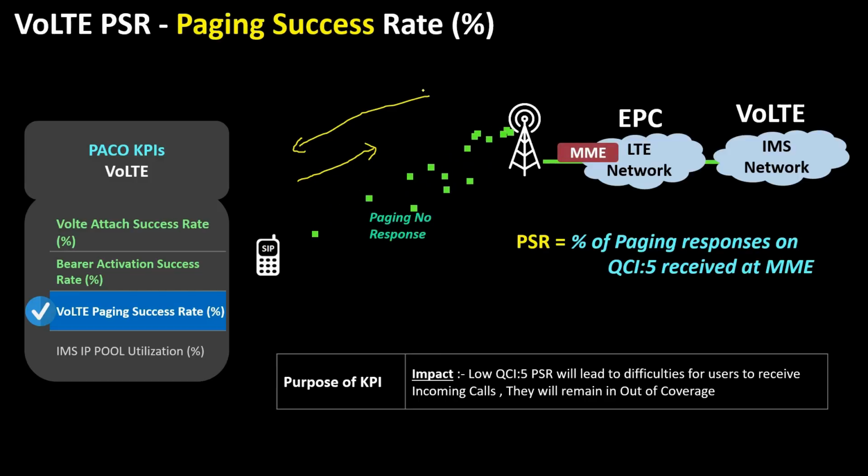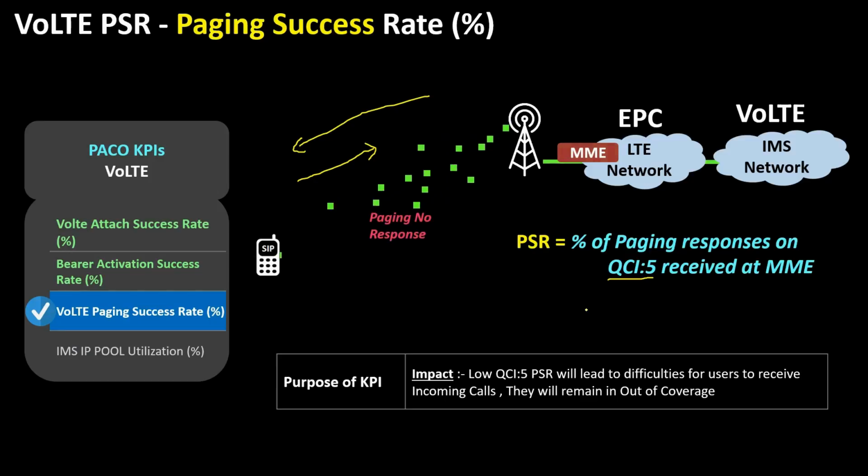Paging success rate is just like any paging request which is used to trace down the user sitting idle out there in the field. For every incoming call to a VoLTE user, which is actually idle, the paging is sent by the MME to the user on QCI 5 so that SIP messages for the incoming call can be sent to the user.